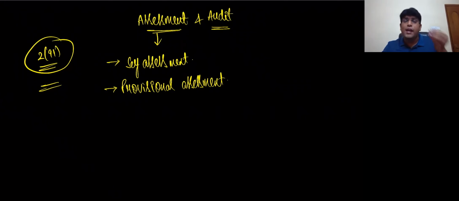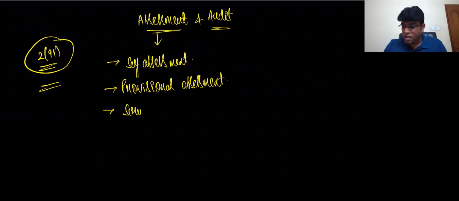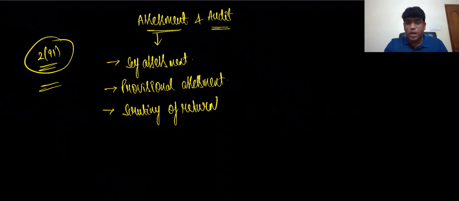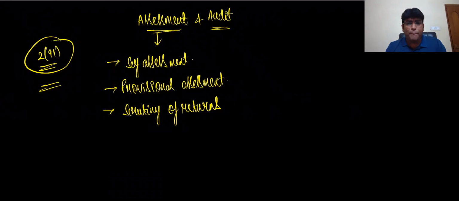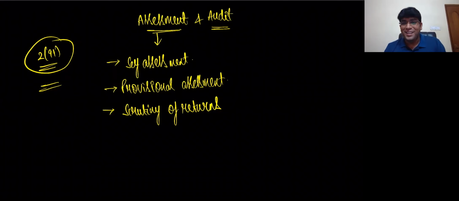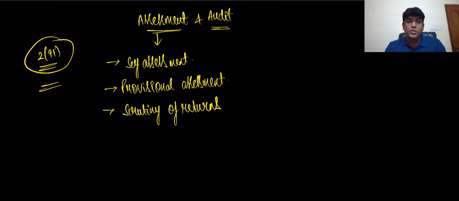Every type of assessment we'll talk about in detail. Don't worry. Next, the third one is something called scrutiny of returns. I'm sure, being a CA finance student, we would have heard this word scrutiny so many times and at so many places too. In fact, especially in income tax, we hear this word scrutiny so much. Now, what does scrutiny actually mean? Scrutiny is nothing but verification, examination, which is done by the proper officer, as simple as that. But in that, some special points are there which we need to learn in detail. We'll discuss that. Clear my difference?